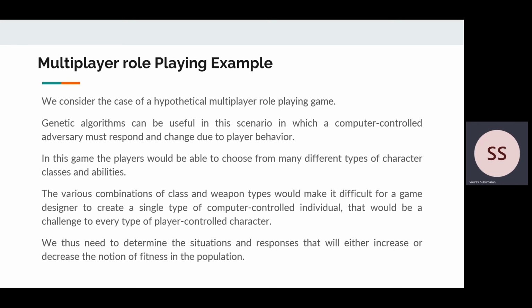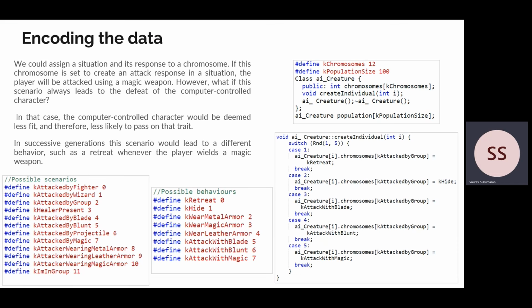For example, one possible situation would be when the player attacks a computer controlled character with a magic weapon. We can create several possible responses to this player action. The character could attack back the player in response, or can attempt to flee, or can attempt to hide, etc. So we would assign each situation and its response to a chromosome. And if this chromosome is set to create an attack response, the player will be attacked using the magic weapon.